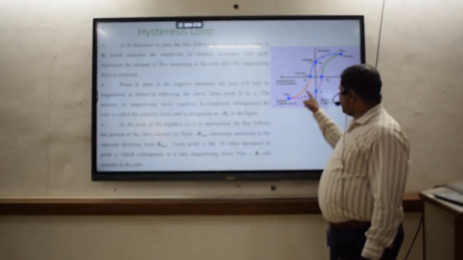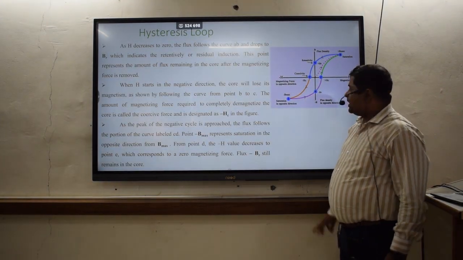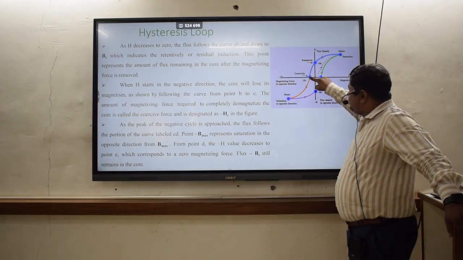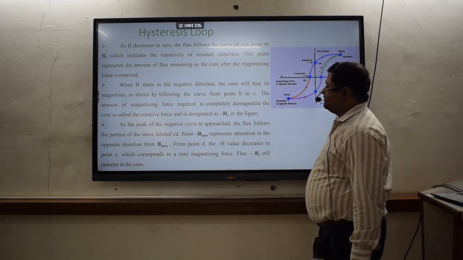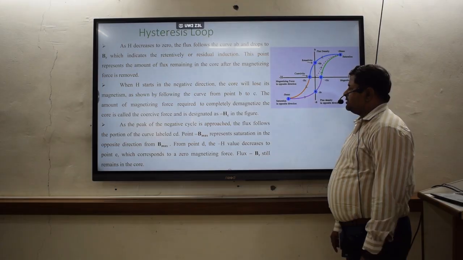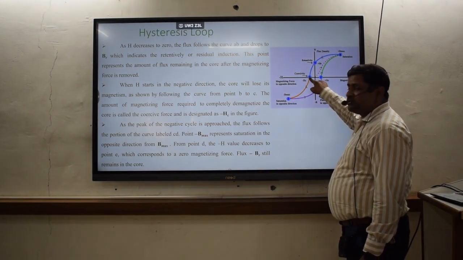When H starts in the negative direction, now what happens when H is increasing in the negative direction? Again this path will follow B to C. Again you can see that the core will lose its magnetism as shown by following the curve from point B to C. When I am increasing the force in the negative direction,